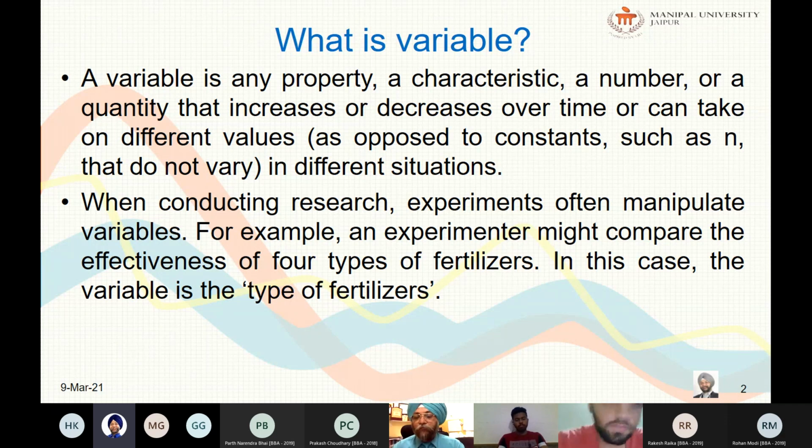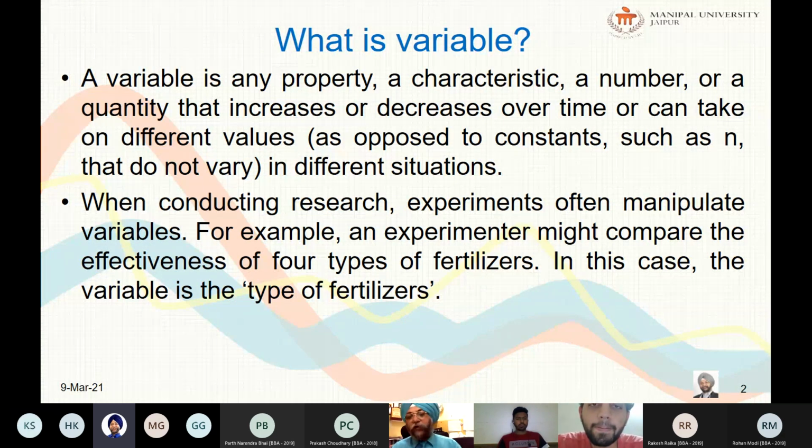Anyways, let us take another example. For example, a social scientist may be measuring the possible impact of early marriage on divorce, that is, whether early marriage results in divorce or not. So what is the variable over here? Here the marriage is the variable. Time of the marriage is the variable. And you are measuring its impact on the divorce.